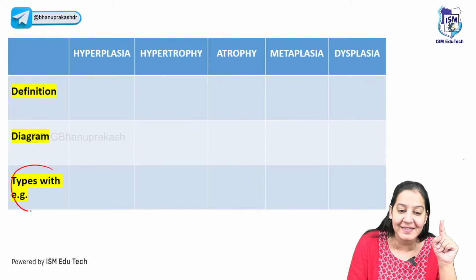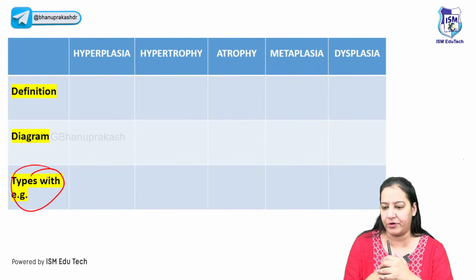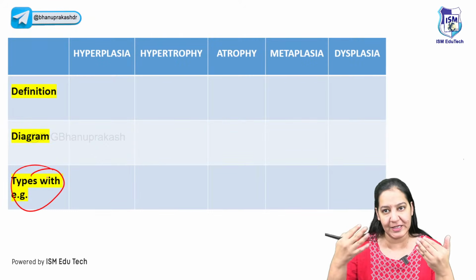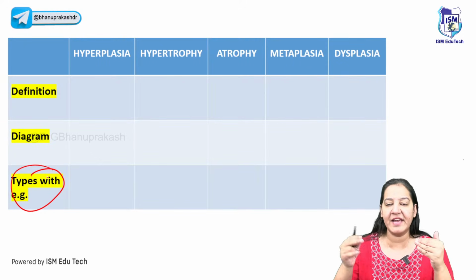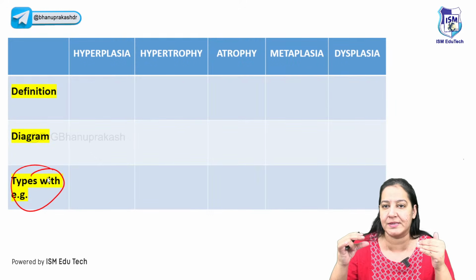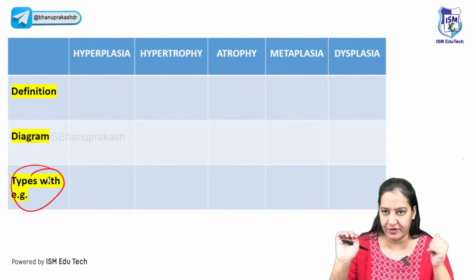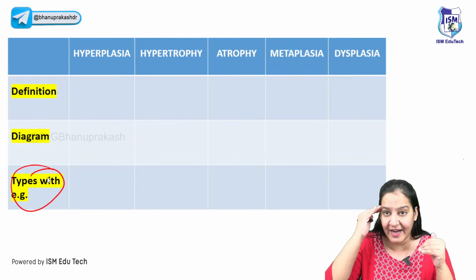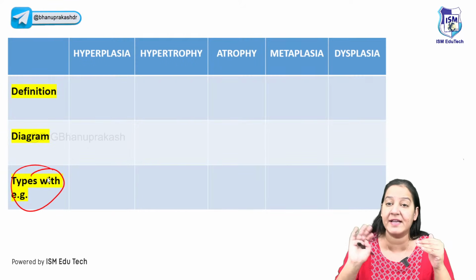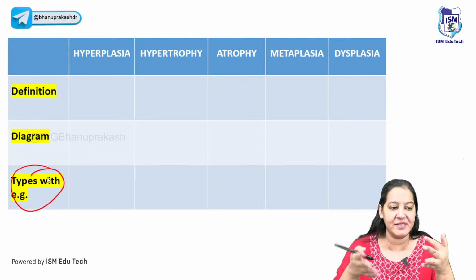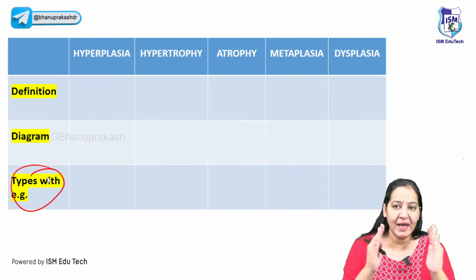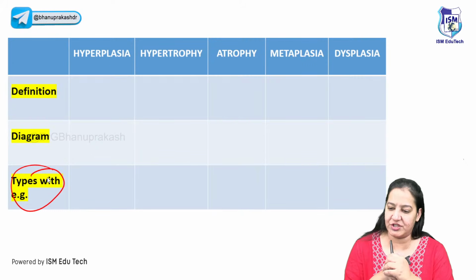Now, what is important in your exam? In your exam, the examples of the 5 types of adaptations are important, from which various types of MCQs come. So in your exam, you will get an example, like pregnant uterus. Pregnant uterus is an example of what? In aging, the brain decreases in size. It is an example of what? Endometrial hyperplasia is an example of what? So you should understand the examples of each type, right?